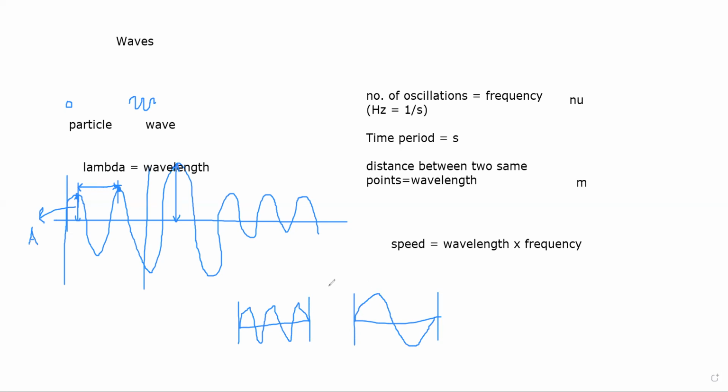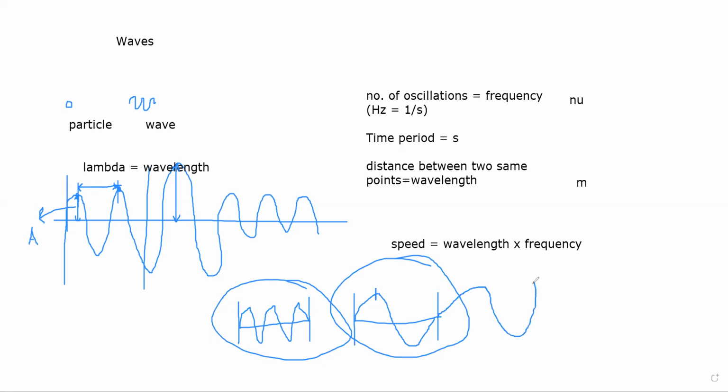So what do you think? Which will have more number of frequency? Answer is actually this one. This will have more number of oscillations for the same time period, so the frequency will be higher. Which of these two will have higher wavelength? The second one will have higher wavelength, because you can see that if you take a point here and the next wave which is going to be like this will, for this particular time period and the equilibrium like this, so this will be the next wave.